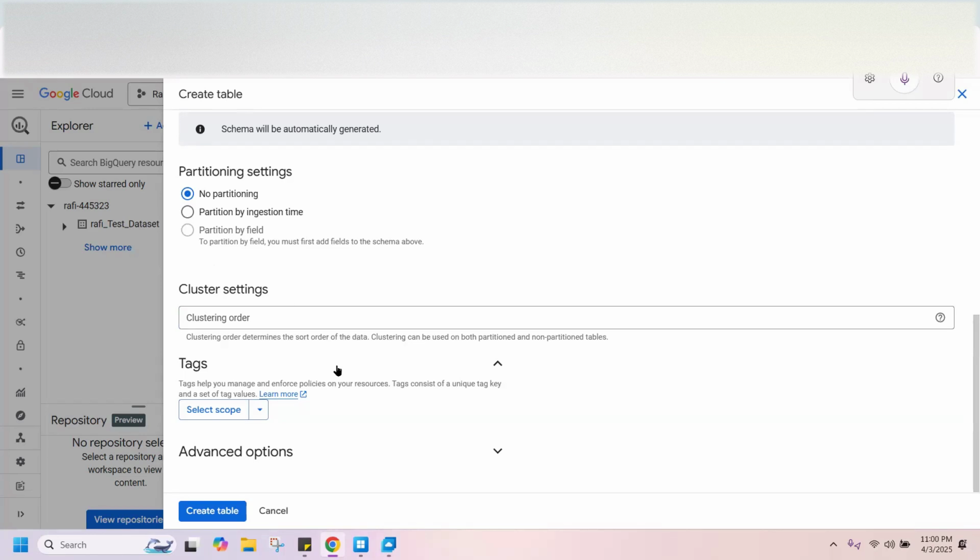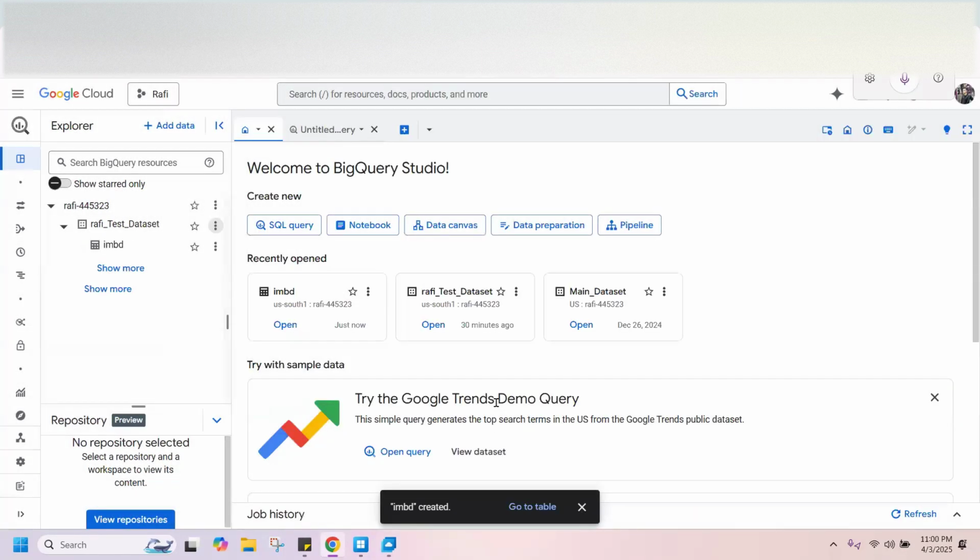Click on create table now. Every setting is done. Now create table. In a couple of seconds it will be done. Then we can query the data. We can write select star or whatever query we want. Just click on that plus icon, a new tab, and use the query tab.